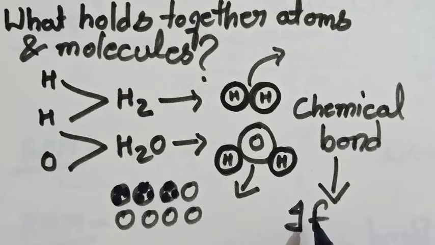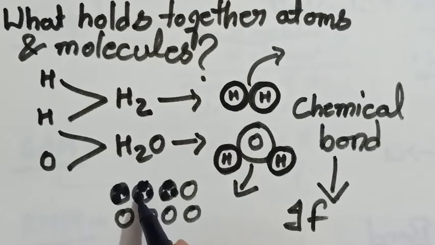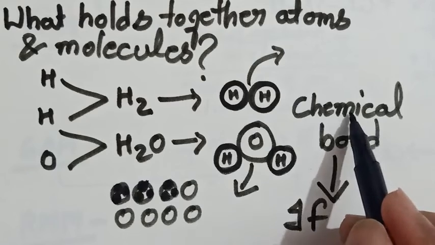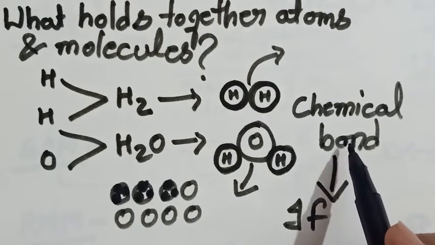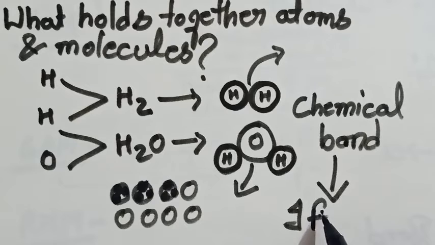Whereas the atoms which are forming this single molecule are held together by a chemical bond. Okay, and a chemical bond is much stronger than an intermolecular force.